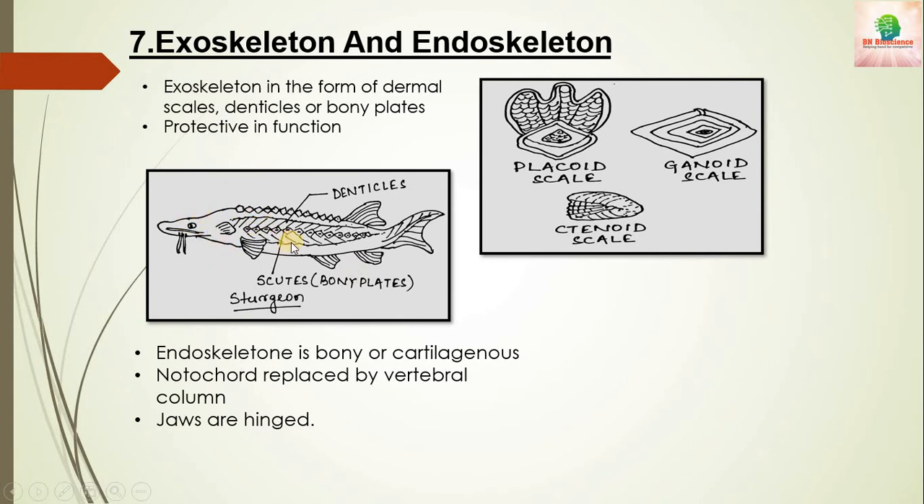Endoskeleton is the skeleton that is present inside the body. Some fishes have bony endoskeleton, some have cartilaginous endoskeleton. According to that, the fishes are also categorized into different classes, and the notochord is replaced by the vertebral column. Jaws are hinge type.